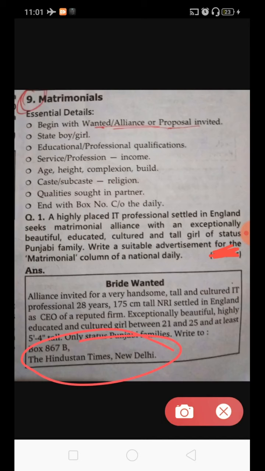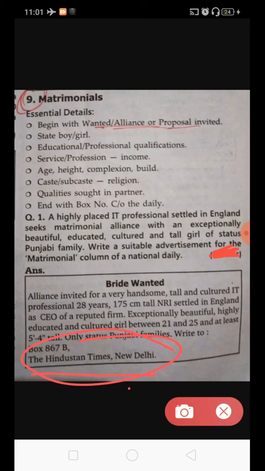So this is how we draft matrimonial classified ads. Now if suppose it would be bridegroom wanted, then we could have started it this way: proposal invited for a fair, beautiful Agarwal girl, 25 years, 156 centimeter, working as a sales officer in a leading export house, income in 6 figures per annum, parents having business at Mumbai and overseas.